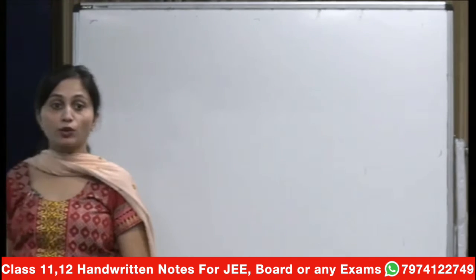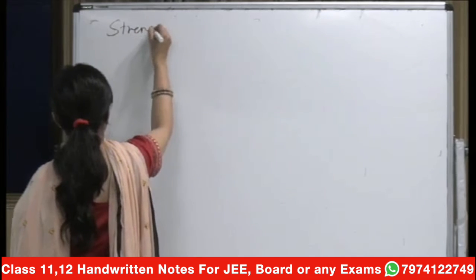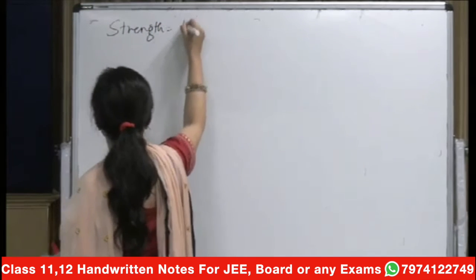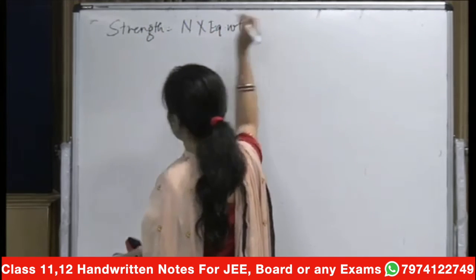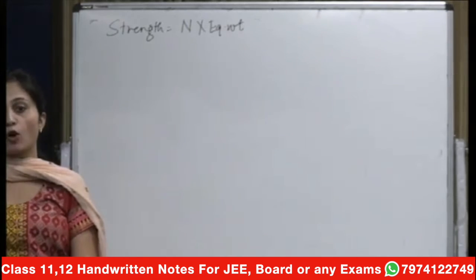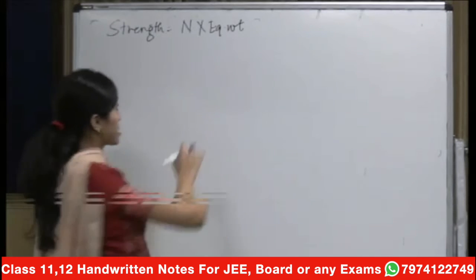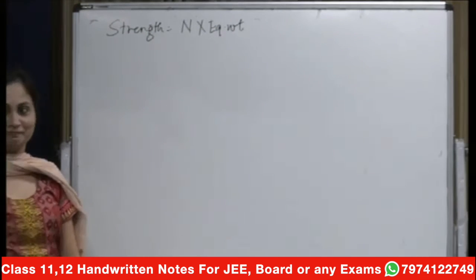Strength is equal to normality into equivalent weight. And I don't have to talk about normality. What is your normality? Number of gram equivalents upon volume in liters. And what is your equivalent weight? Molar mass upon X. Okay.